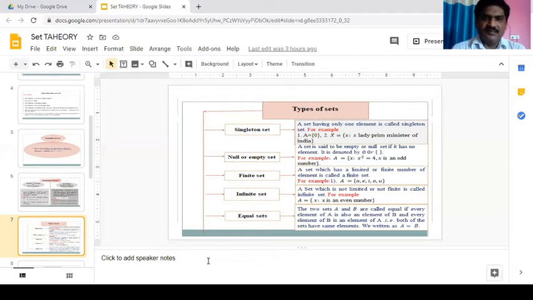Singleton set. What is a singleton set? A set having only one element is called a singleton set. For example, A is equal to {0}. {0} is also a singleton set.